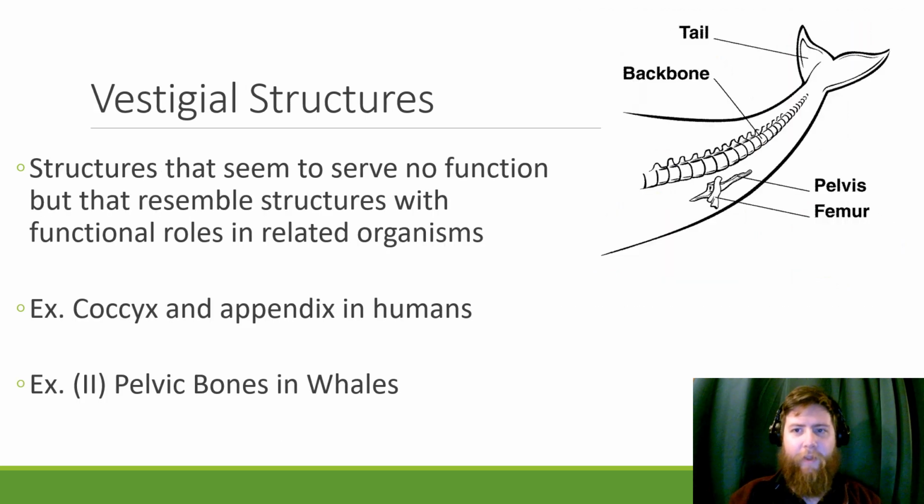We also see some things in the fossil record called vestigial structures, and these are structures that seem to serve no function in modern animals, but resemble structures that had functional roles in related animals. So for humans, we have the thing called the coccyx, which is your tailbone. We don't have a tail anymore, but we still have the coccyx. We have the appendix, which no longer has a function. There's some scientists that believe it has a small function, but not a necessary function anymore in humans. It used to, and it does in some of our simian relatives.